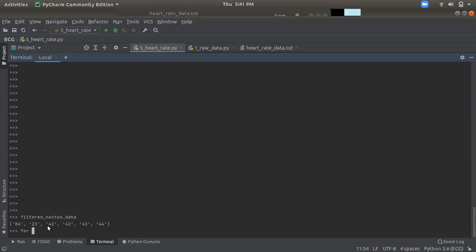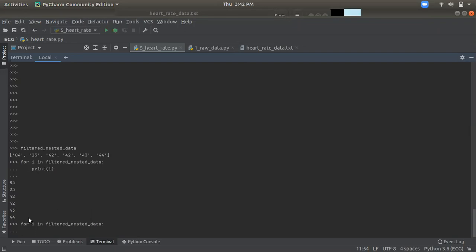So to traverse each element, we need a for loop: for i in filter. Okay. Now if I print i, to print each element only one line is needed, nothing else. So you can see we can traverse each element, 84, 823, and we can perform an action with each data. We can do anything with this now. So our condition is to discuss the even numbers and odd numbers.